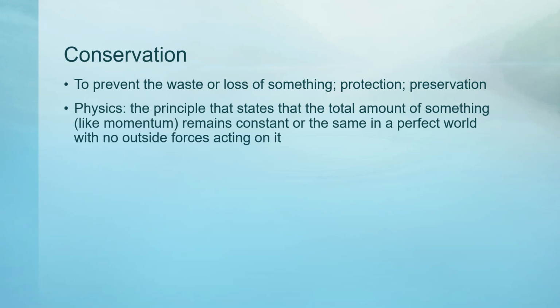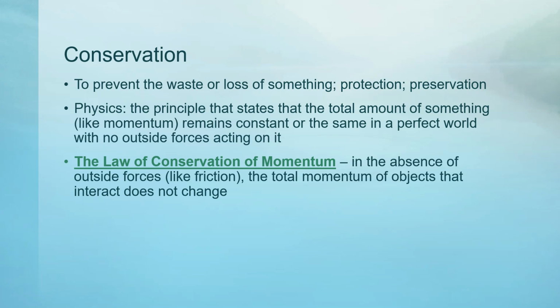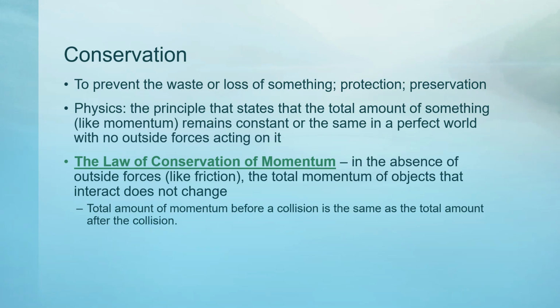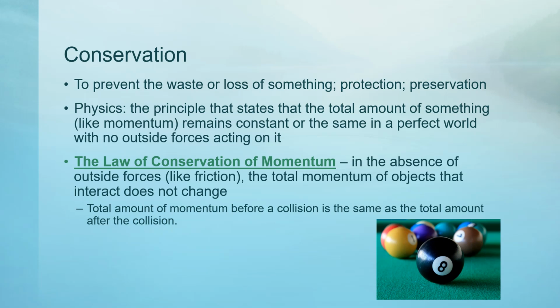So now for the law. The law of conservation of momentum says that in the absence of outside forces, like friction, the total momentum of objects that interact does not change. Momentum is conserved. This law comes into play when we're talking about the collision of objects. The total amount of momentum before a collision is the same as the total amount after the collision. For example, if we were playing pool or billiards, the momentum of a single moving ball will be the same as the total momentum of all of the moving balls after they get hit.